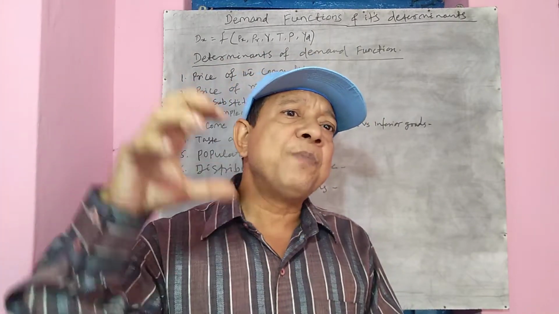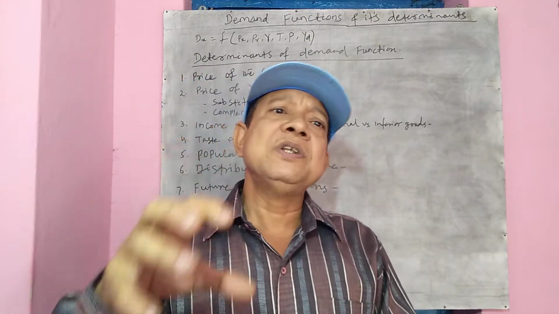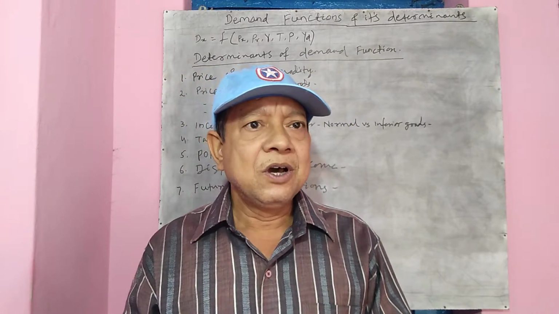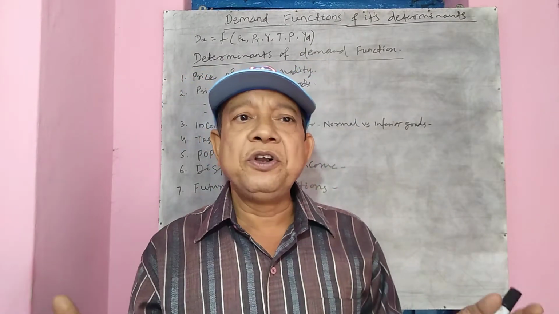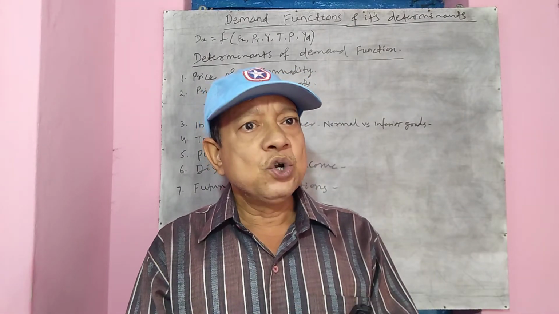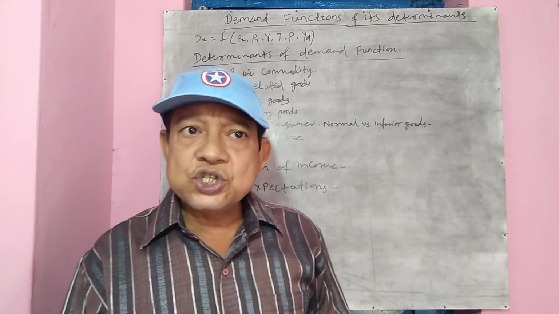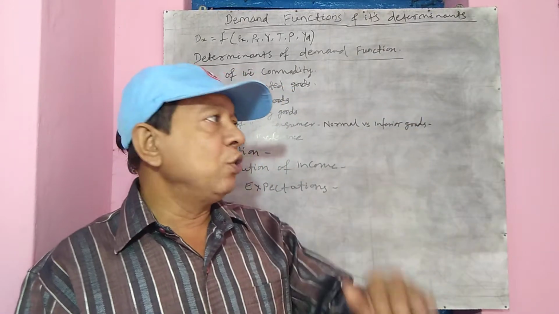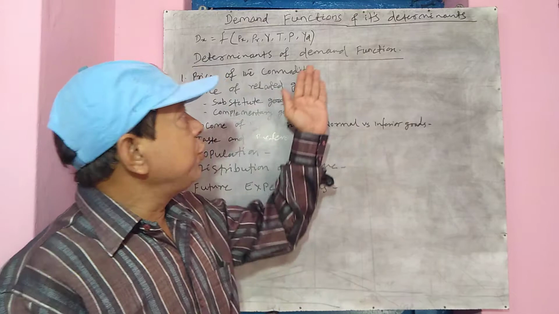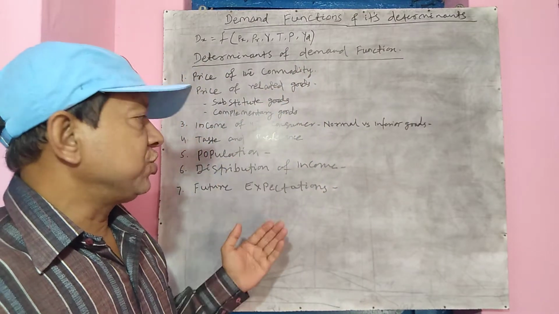But if you talk of a small country where population is less than 50 lakhs or less than 1 crore, their total demand will be less. So with rise in population, the total demand will also rise. With fall in population, demand will also fall. Therefore, another determinant of demand is the population.